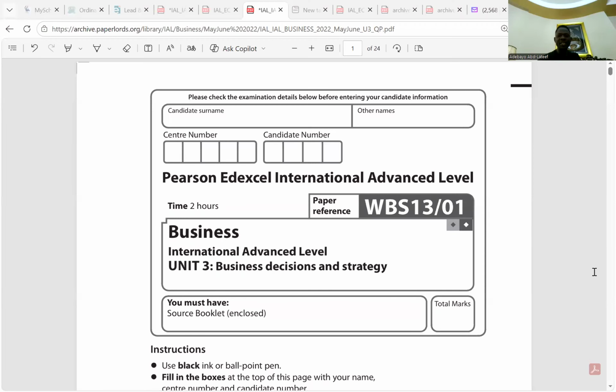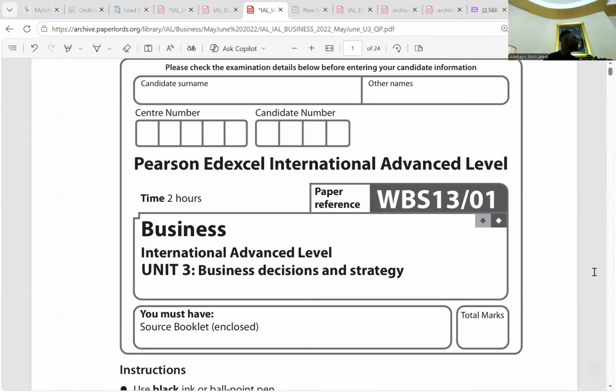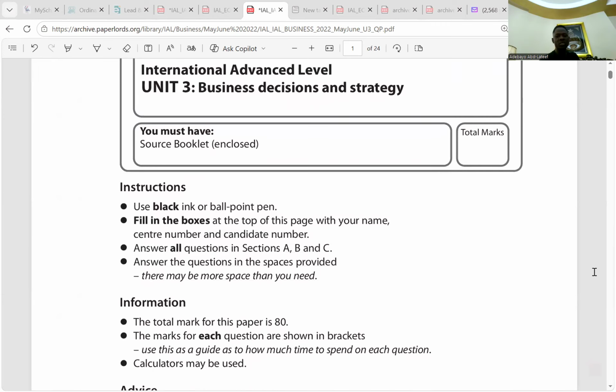So we have business A-Level for June 2022, please. I did it correctly, but the demand should be. I read it correctly. So let's start, please. We have business A-Level paper 3 for June 2022. We go to the first question immediately.